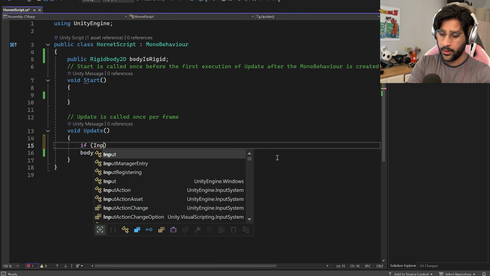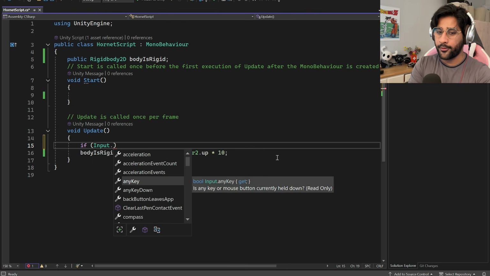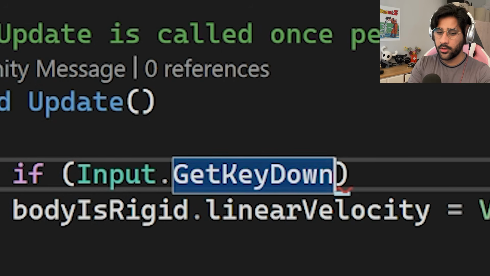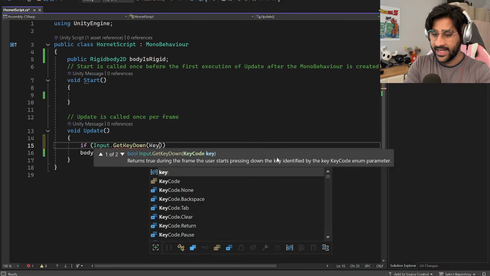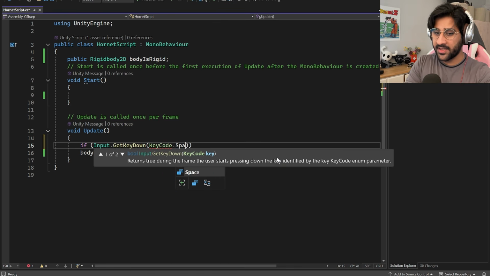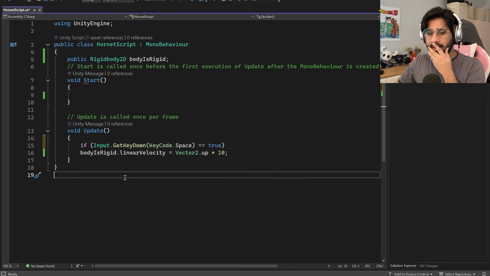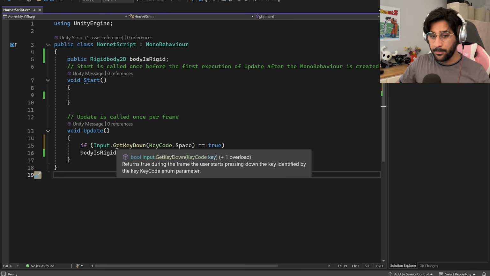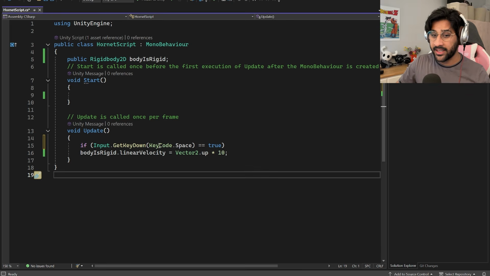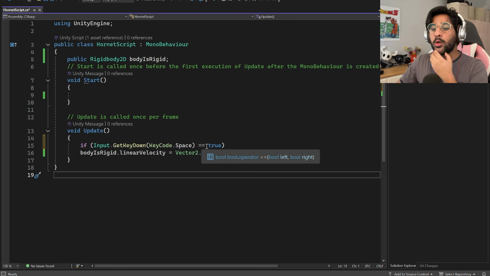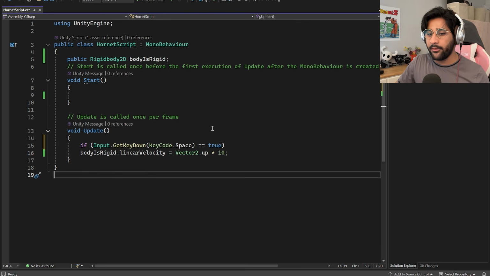So if an input is detected, so we say GetKeyDown, to get the key that is being pressed down, I guess. That key being spacebar, right? That's how you write that, apparently. I'm just learning syntax right now. Equal true. Okay, so what I've basically written here is if there's an input, and the code of the input is spacebar equal true.